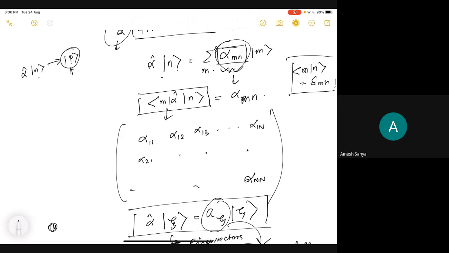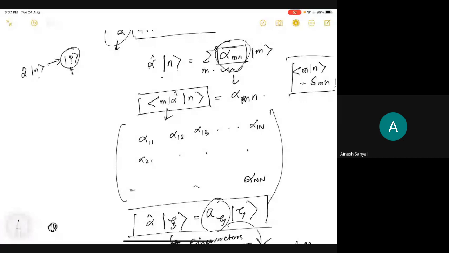When we are expressing alpha operating on ket n as a linear combination of alpha mn and ket m, this set of ket m's is another basis, right? But it should not be the same as the set of ket n basis, right?